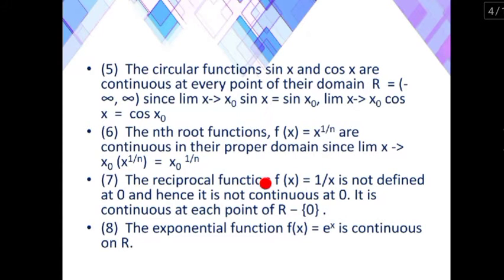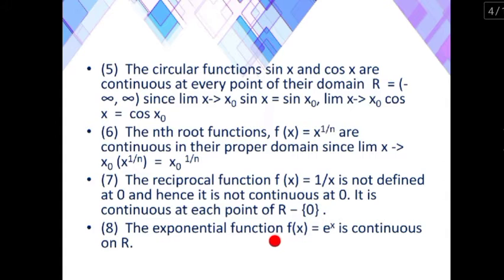The reciprocal function f of x equal to 1 by x is not defined at x equal to 0. Hence, it is not continuous at 0. Substitute x equal to 0, then we get 1 by 0, which is undefined. So, it is continuous at each point of R except 0. We have to write it in this form, R minus {0}.